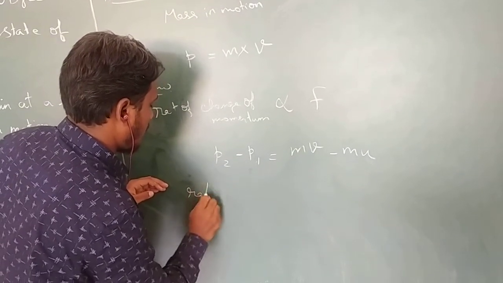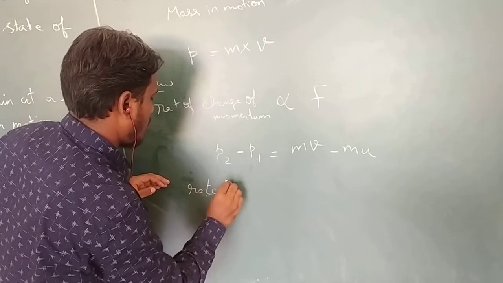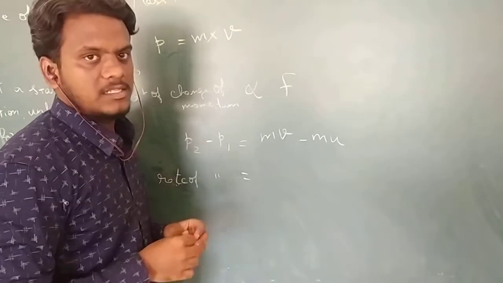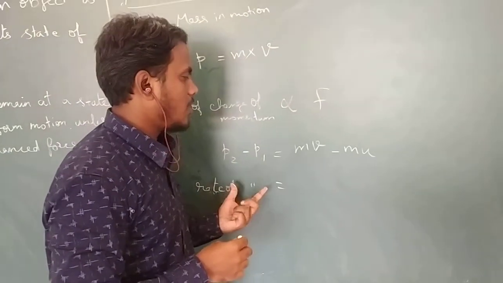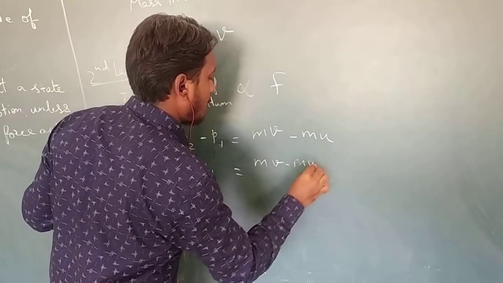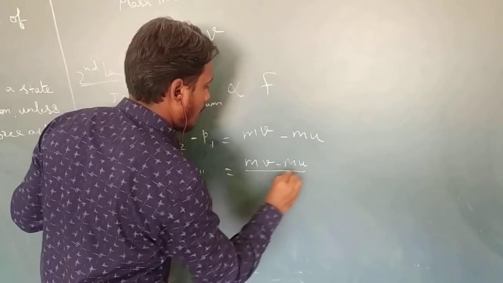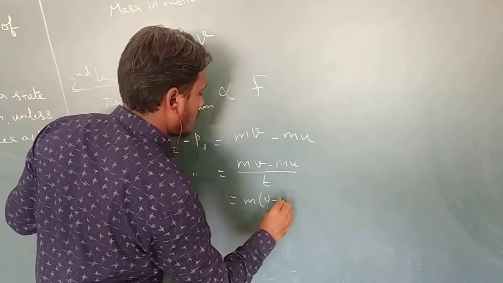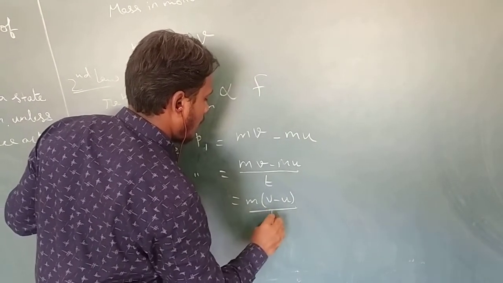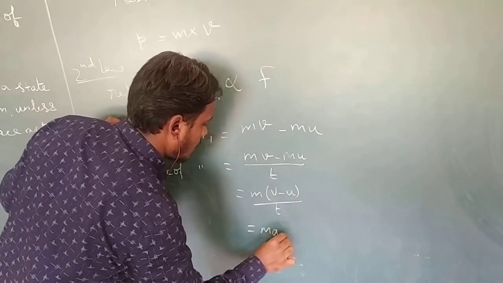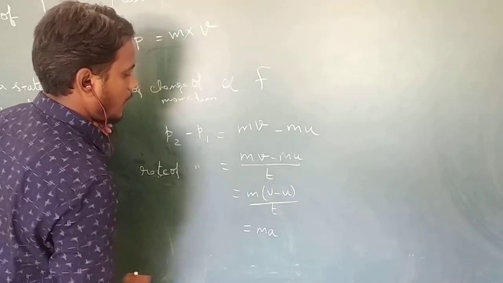Rate of change in momentum. As we have seen in the last lesson, rate of change represents the change with respect to time. So (mv minus mu) with respect to time. Here m is common, so I can take m (v minus u) by t. What is (v minus u) by t? (v minus u) by t is a. So rate of change of momentum is equal to ma.